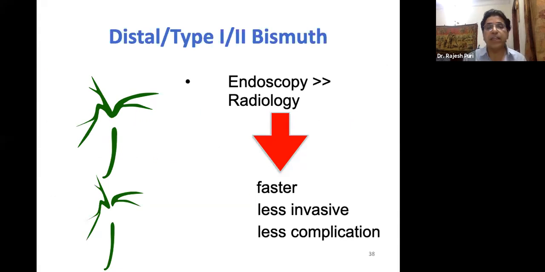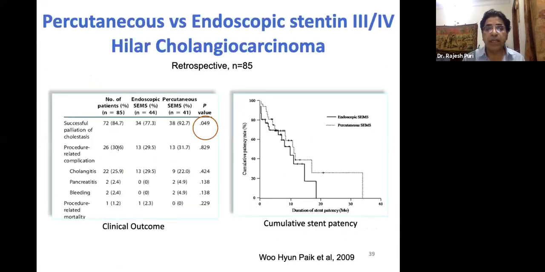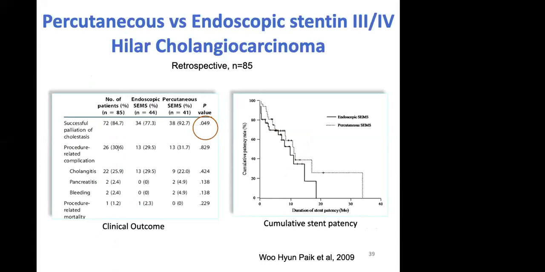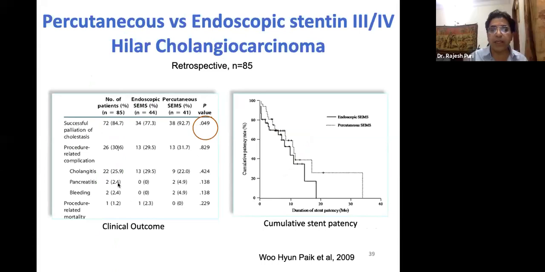But if the patient has a type 3B or type 4 block, it is always better to do the percutaneous, and that shows the successful palliation is better in the percutaneous group. Procedure-related complications are better. So if the patient has a type 3 block or type 4 block, it is better to do the percutaneous, or refuse to do the drainage if the patient has more than a type 4 block.